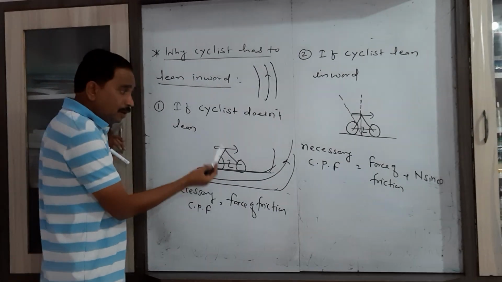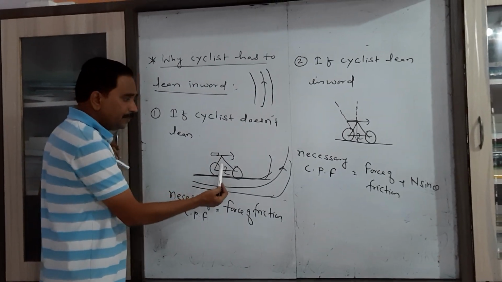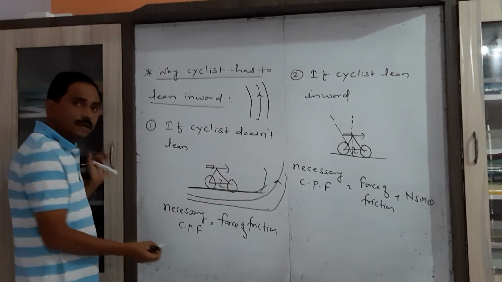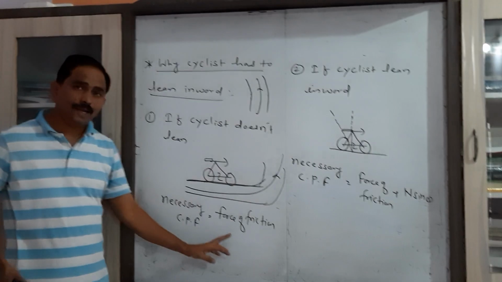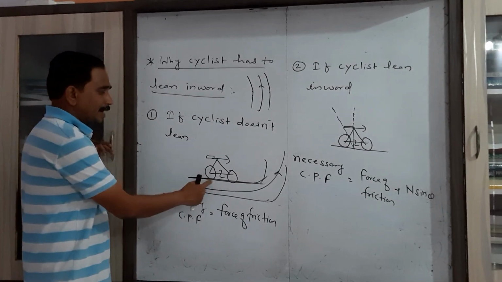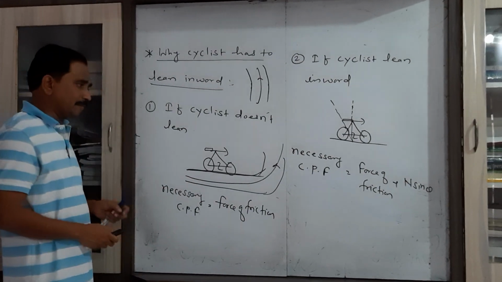For the circular motion of this cyclist, the necessary centripetal force is provided simply by the force of friction between the tires and the road surface.